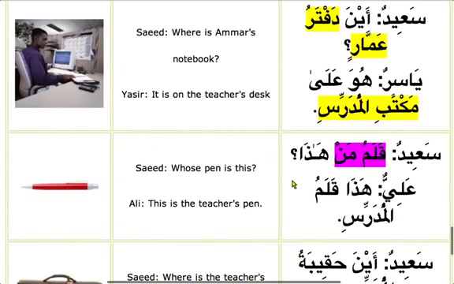So we're saying qalamu man, the pen of who? Mudaf, mudaf ilayhi, pen of who is this? So how do we translate? We say whose pen is this? Qalamu man hada. And Ali is telling hada qalamul mudarrisi, this is the pen of the teacher.